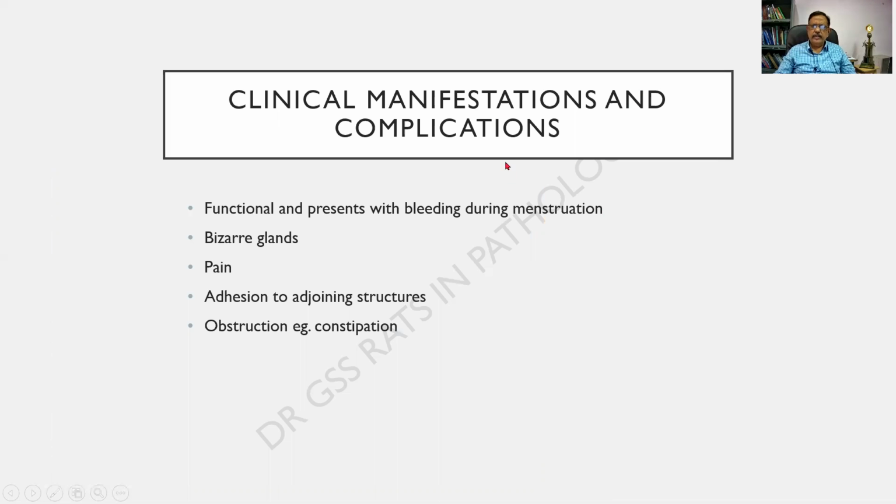What are the clinical complications of endometriosis? It is functional, and just like the uterus, it presents with bleeding during menstruation. Sometimes there can be bizarre glands. Bizarre means somewhat irregular. Pain is usual at the sites of endometriosis. A patient is having a cesarean scar. Every time during menstruation or the menstrual cycle, she will be having the pain. There is an addition to the adjoining structures producing fibrosis. For example, in the anal canal or the rectum, it can produce an obstruction. In the fallopian tube, it will be producing infertility.